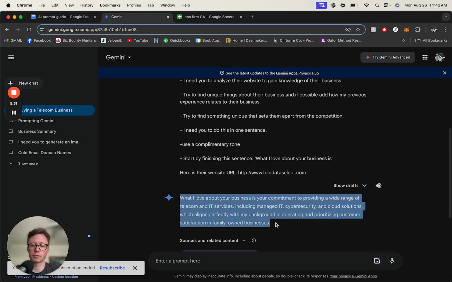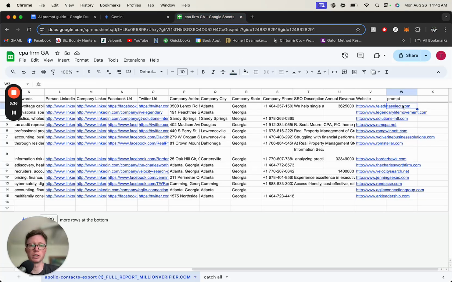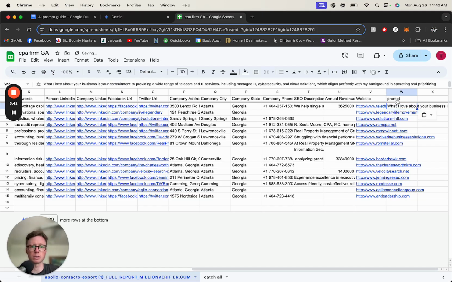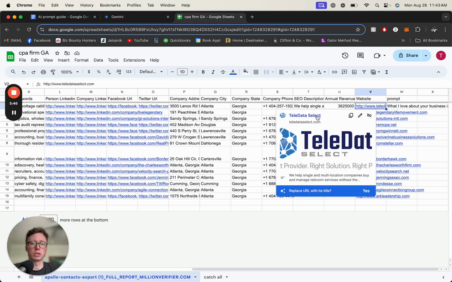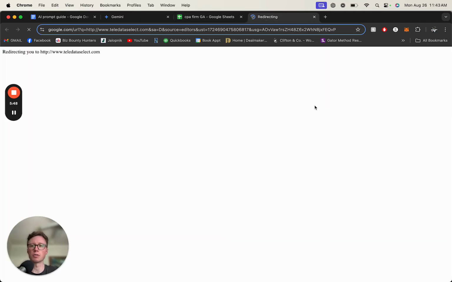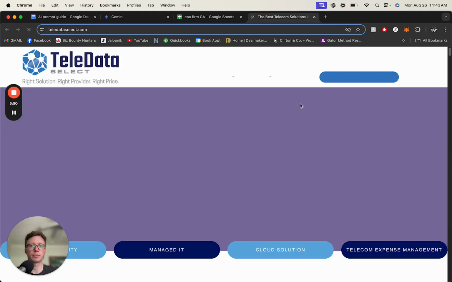So we'll just copy that, come back to our spreadsheet, and I always do plain paste, so Command-Shift-V, just so it doesn't change the text and blow the spreadsheet up. And we'll just look at the website to verify everything was correct.